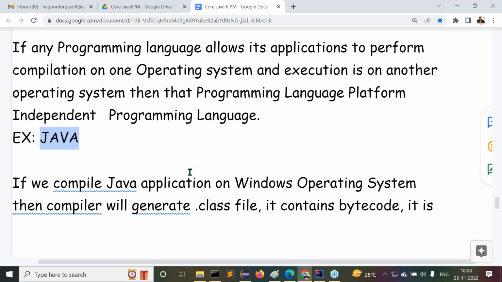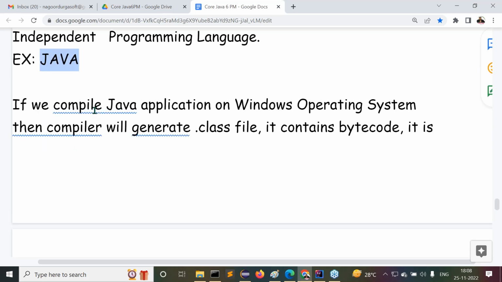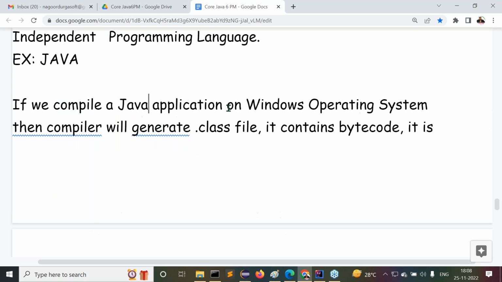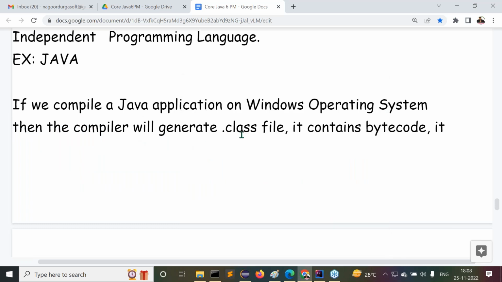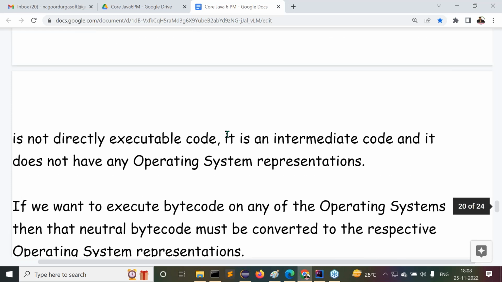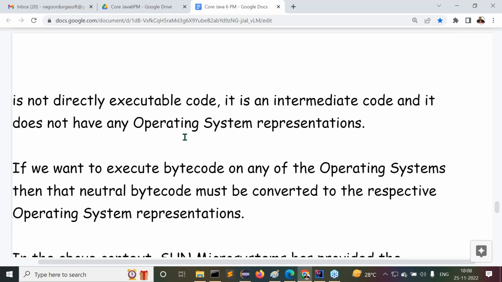Understand this point clearly. If we compile a Java application on the Windows operating system, the compiler will generate a .class file. A .class file contains bytecode. It is not a directly executable code. It is an intermediate code, and it does not have any operating system representations.